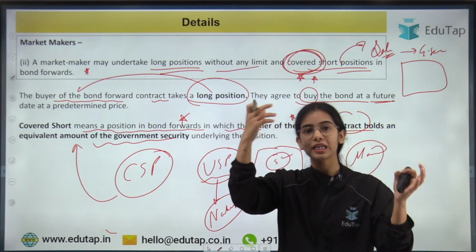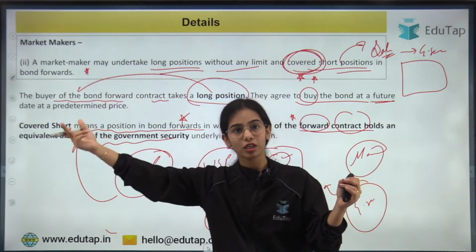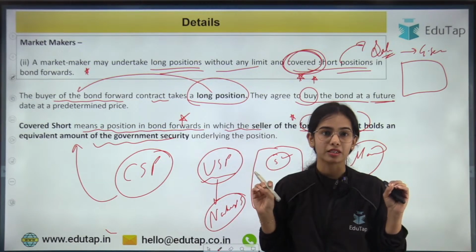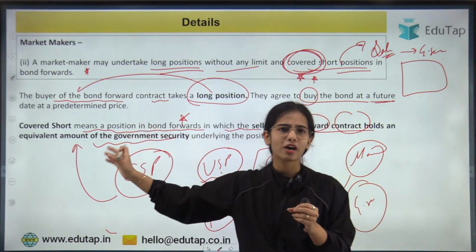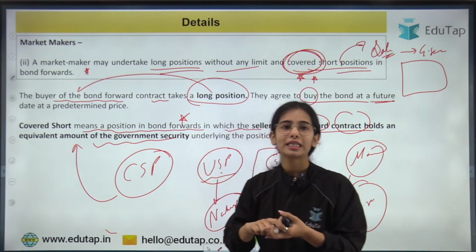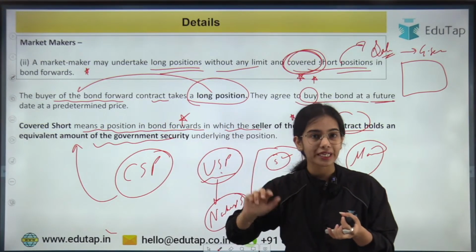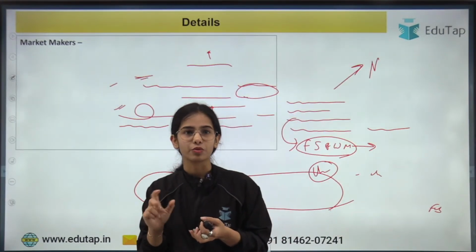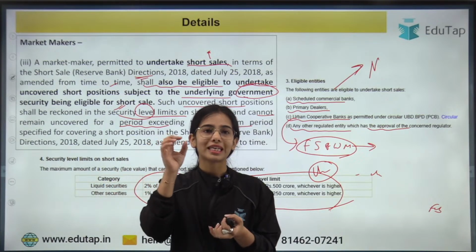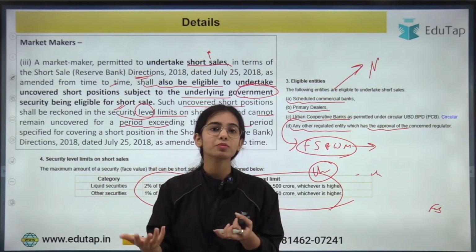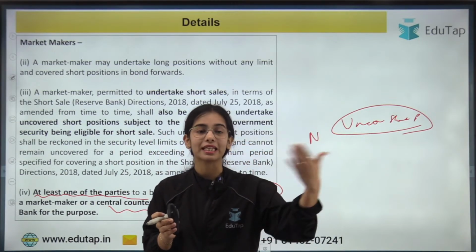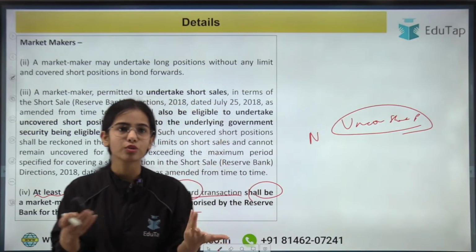You are just assuming that the prices will go down, then you will buy, then you will complete your promise. So naked short selling is completely like blindly going into the market. But in the uncovered, maybe you have less than the equivalent amount of government security, you have the government security but of a lesser amount, or let's say you have the means to borrow it, you have the means to get it. So there is a minor difference between the two. Naked short selling is the worst kind of short selling that can create problems in the market, because the sellers are just assuming that the prices will go down, then they will purchase and by the next day they will sell it, but that actually does not happen, right?